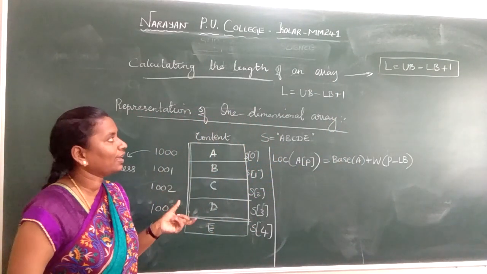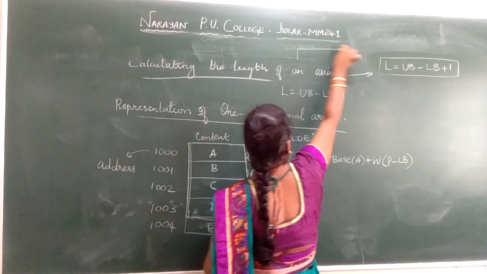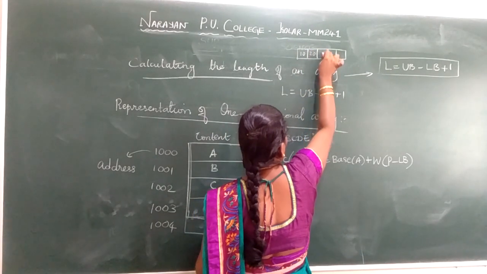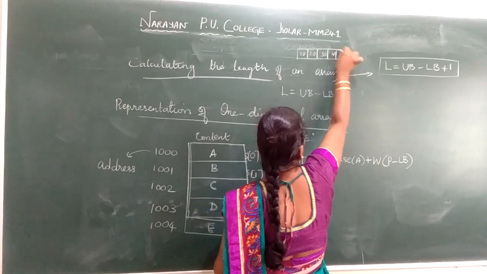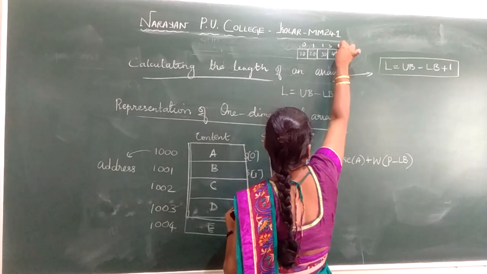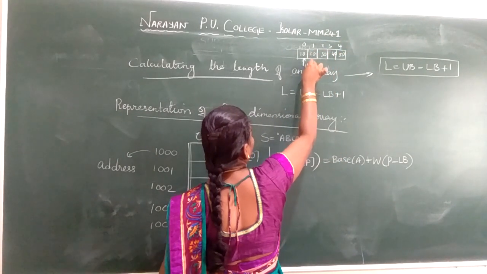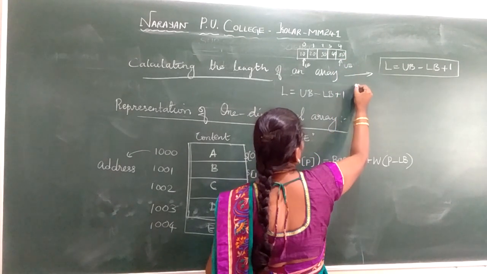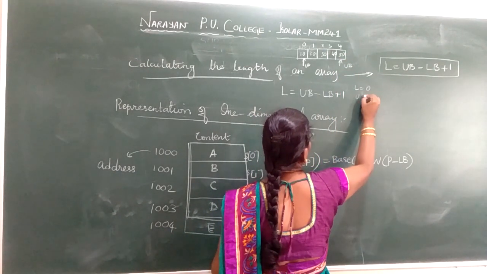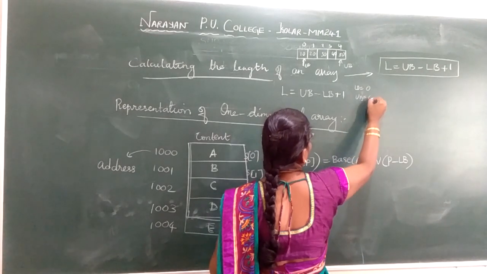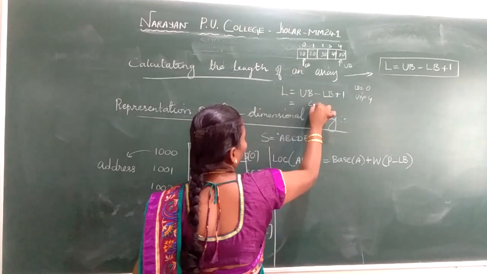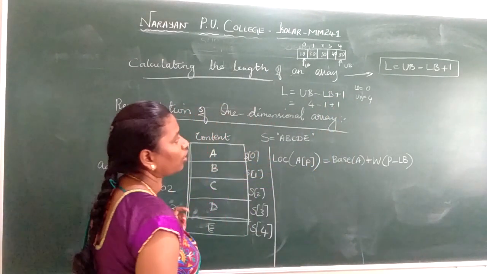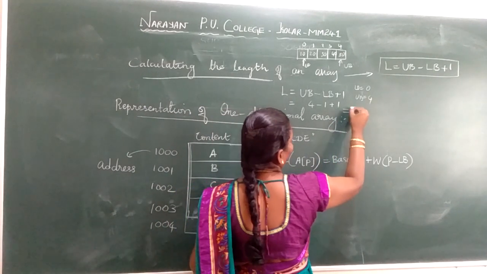Imagine I have an array. These are my array elements: 0, 1, 2, 3, 4. This is my lower bound, LB. This is my upper bound, UB. My lower bound is 0 and my upper bound is 4. Just put it into this formula: 4 minus 1 plus 1. What is 4 minus 1? 3. What is 3 plus 1?